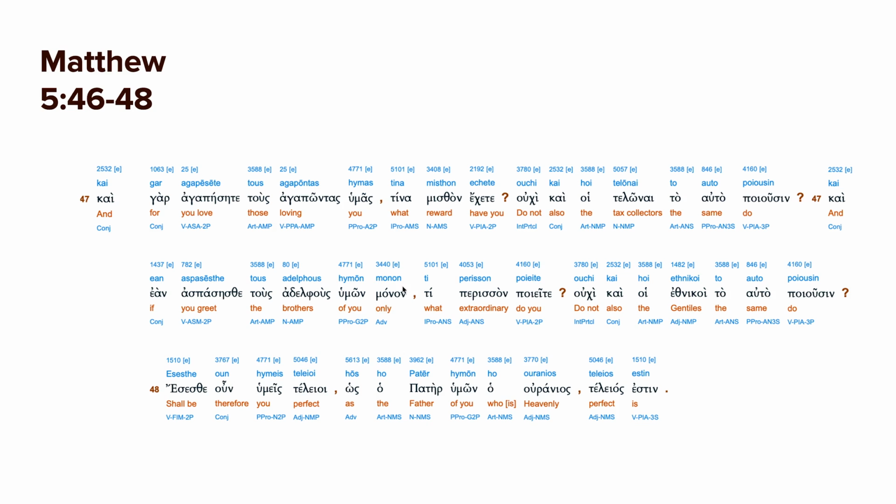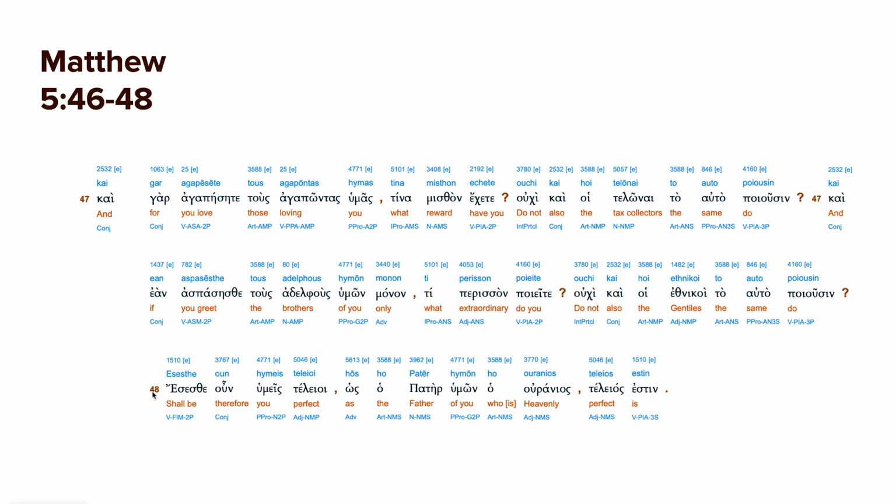We get a lot of words in English that start with mono, indicating that it's only or singular. Only your brothers. What's so great about that? What great thing are you doing? Uchi, do not also the ethnikoi, the people of the nations, the Gentiles as it's translated in English, the non-Jews, do the same?